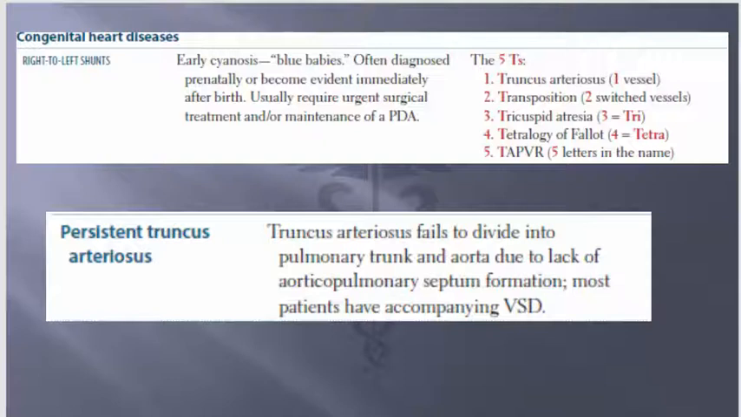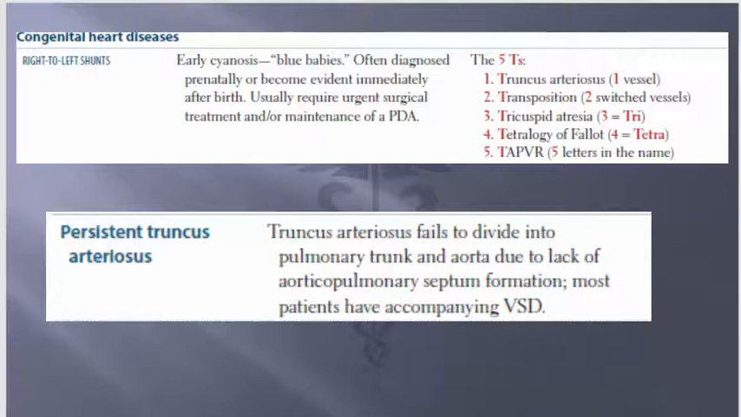All right, that's your defect. And let's see, the 5 T's for a right to left shunt. You'll have a truncus arteriosus, 1 vessel, transposition, 2 switched vessels, tricuspid atresia, that's 3, tetralogy of Fallot, that's 4, and then the TAPVR, 5 letters in the name. So there you go.